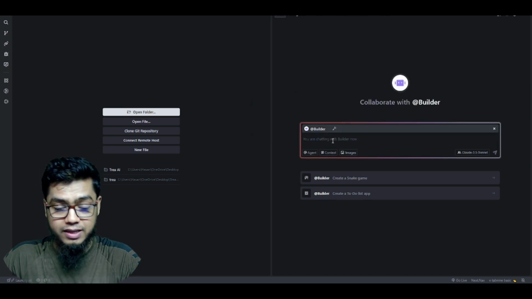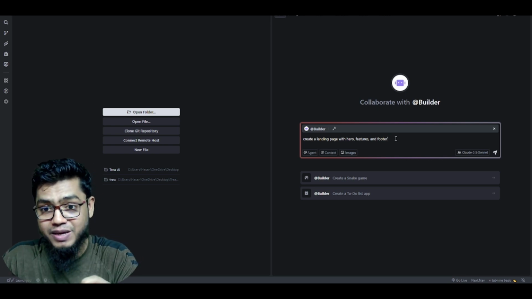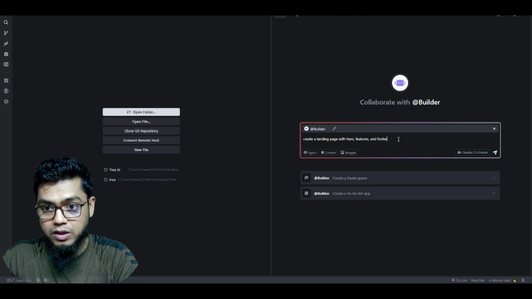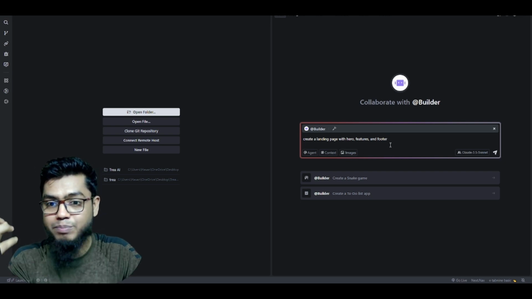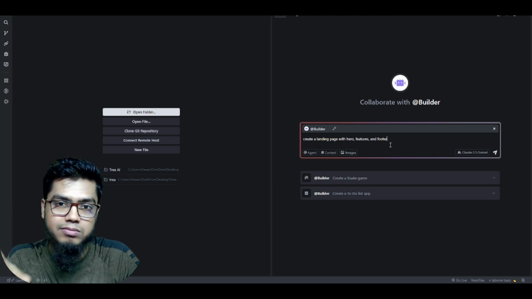Okay, so right now if you are giving the prompt, for example, I'm giving the prompt, create a landing page with hero, features and footer. Okay, this is my prompt. And if I click, the builder will play its role of building the website.